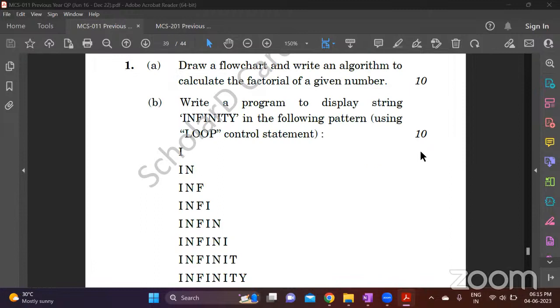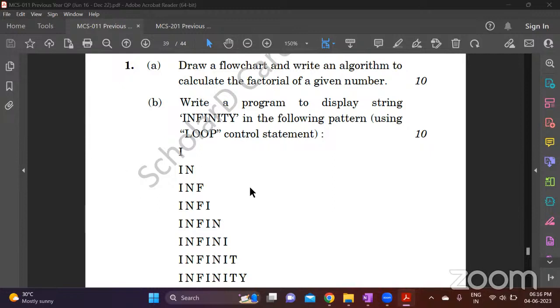Good evening, ma'am. Could you please share these previous year question papers in the group? I've already shared. Are you in the Telegram channel? No, ma'am. Okay, so kindly join the Telegram channel. I will share this right away in the WhatsApp group. In the WhatsApp group, you can only access those resources that are shared after you have joined, whereas in the Telegram channel, all the previous files also you can access.